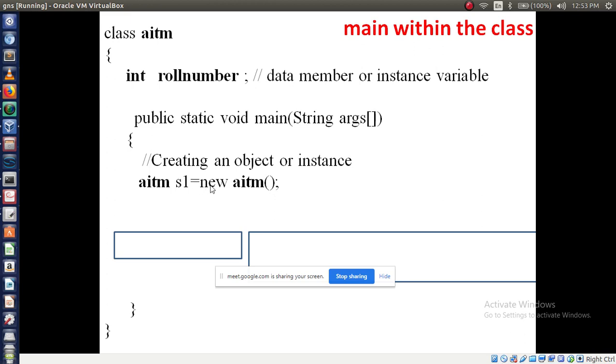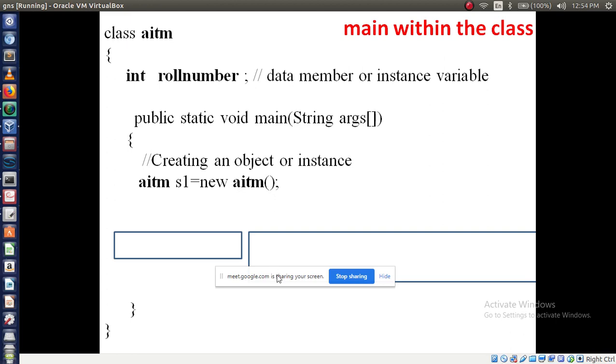Followed by the new operator or new keyword: equal to new. Then you have given AITM, so the class name you have to give again, AITM. Then give the brackets. This is called an object or instance of the class. So you have to give AITM, that is the class name, followed by any name, equal to new, then the class name, then close the bracket. So it is called creating an object. Understood?